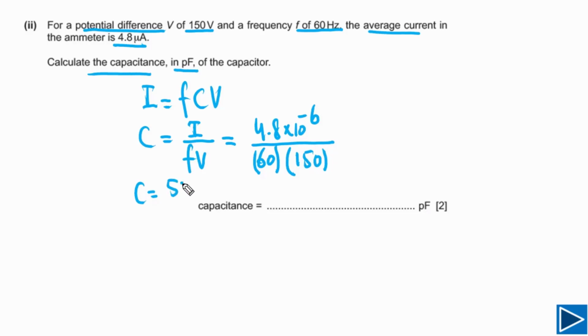That will be equal to 530 picofarads, and that's the final answer. Simply we need to write down 530 picofarad. This question has 2 marks.